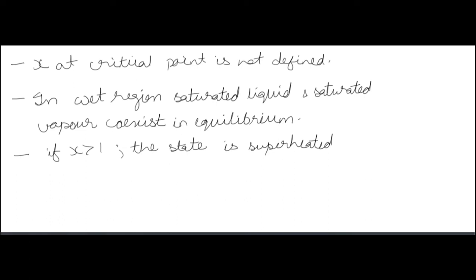Inside the wet region you have the dryness fraction between 0 and 1, less than or equal to 1, but outside the wet region, in the superheated region, you have the dryness fraction more than 1.